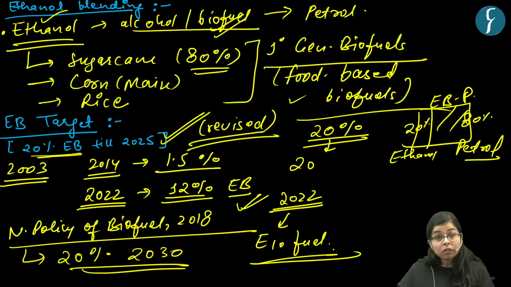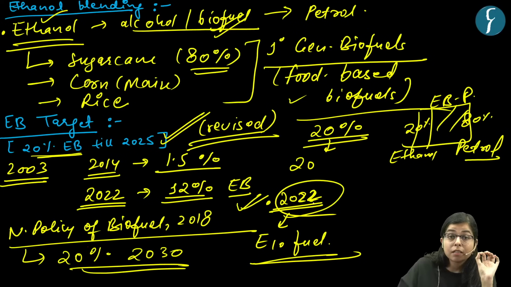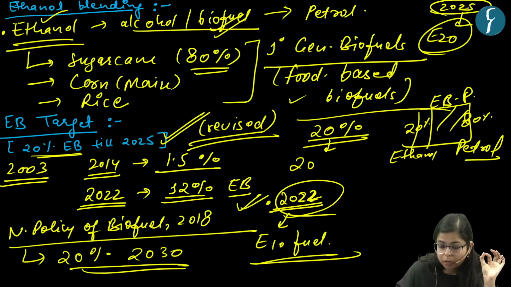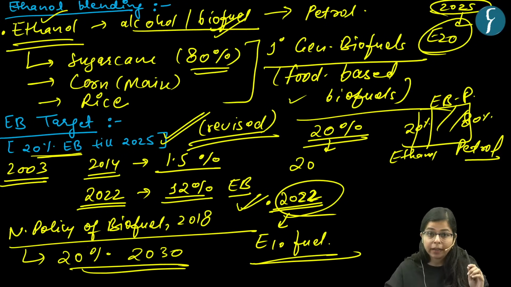What is E10 fuel? E10 fuel is 10% ethanol and 90% petrol. This has been mandated, and this fuel has been available in India since the year 2022. The government of India has the target to replace E10 fuel by E20 fuel by the year 2025, right? This was all the basics regarding ethanol blending.